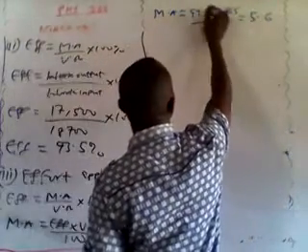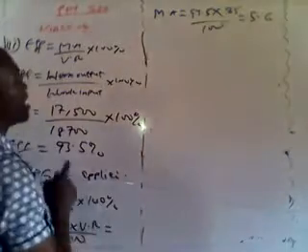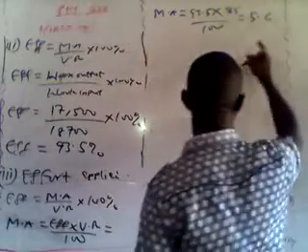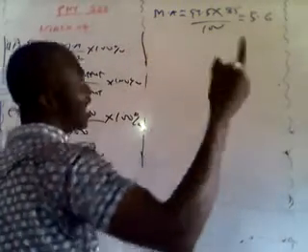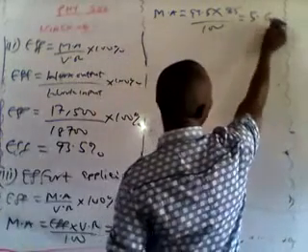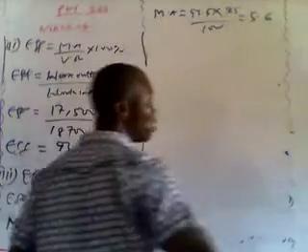Sorry for that. So efficiency is 93.5, my velocity ratio is 25 over 100. If you input that in your calculator, you are going to have 5.6. Don't forget, MA has no unit, so you don't need to put any unit. If you do, you are going to be penalized.